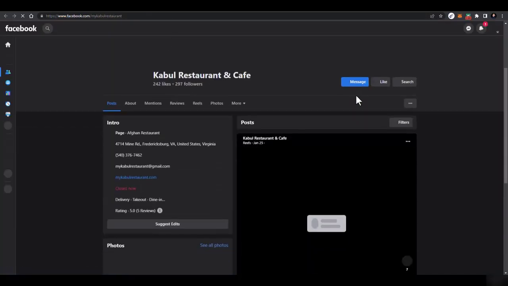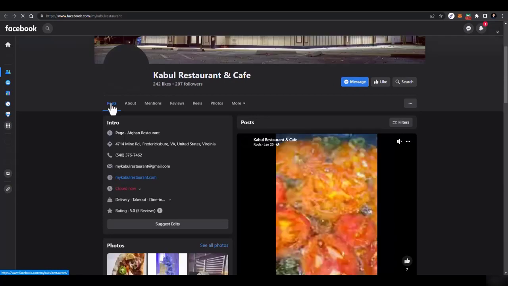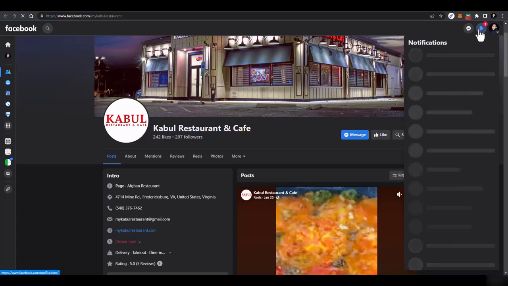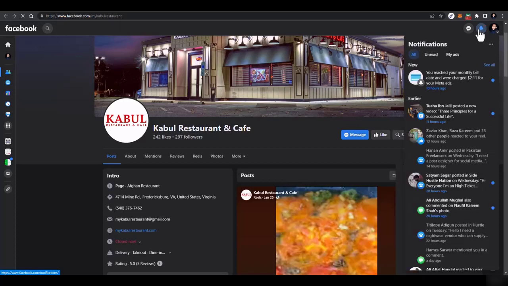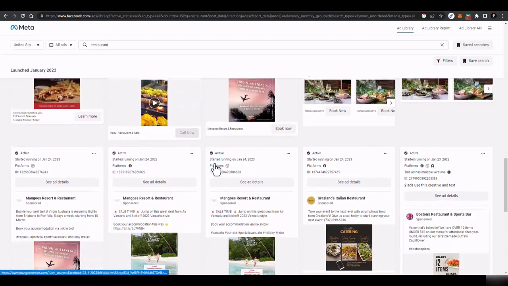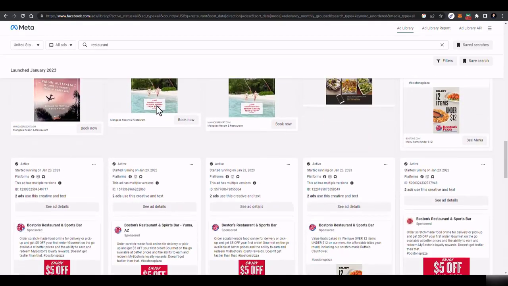So we'll just message them that I saw your ad copy is not good, but I can help you generate an amazing ad copy, and I'll charge you that much, and I can tell you that this ad copy can boost your results. Then just provide them an ad copy for free. Then if they like it, for other ads they will obviously hire you. And I think this is an amazing strategy people are using to find copywriting clients and Facebook ads clients as well. Then just have a look at other ones as well.